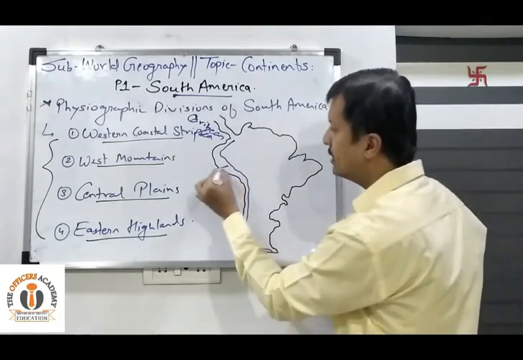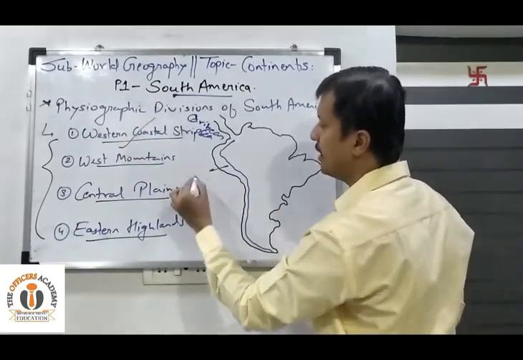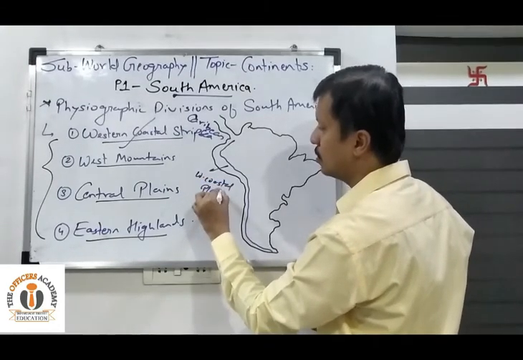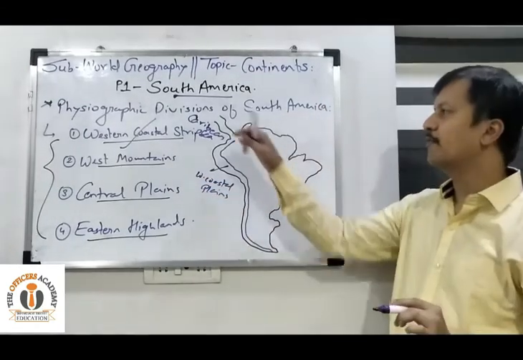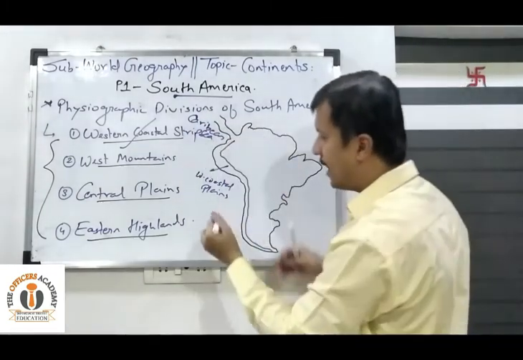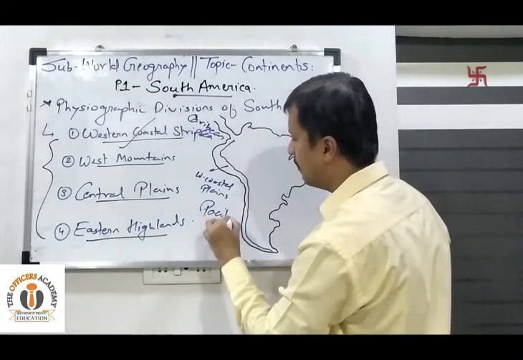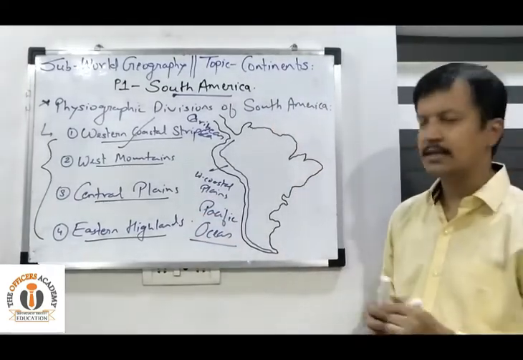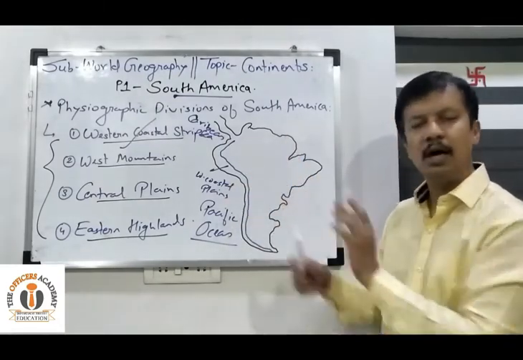This is called the first physiographic division, the Western Coastal Plains. It is lying parallel to the Pacific Ocean. So we have to remember that the Western Coastal Plains run parallel to the Pacific Ocean.